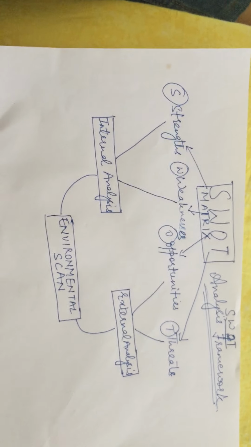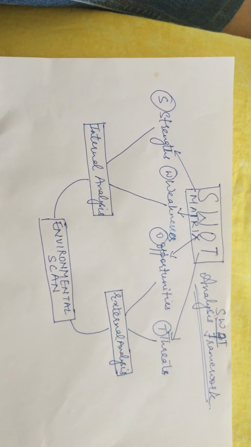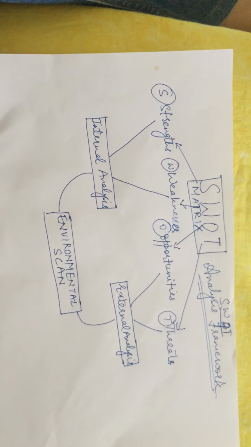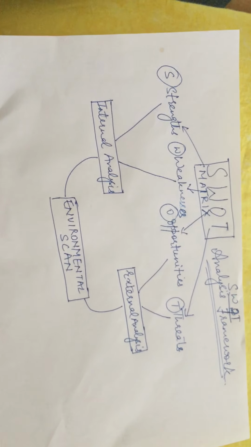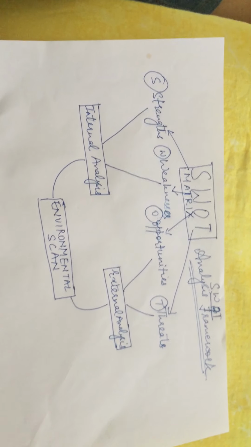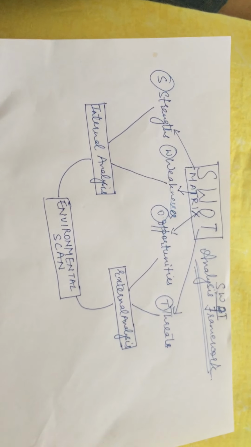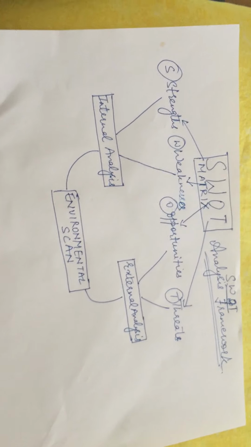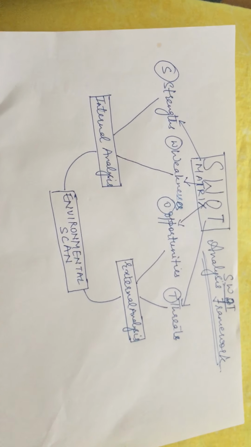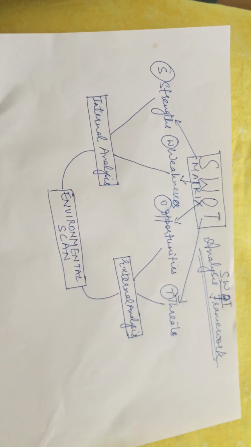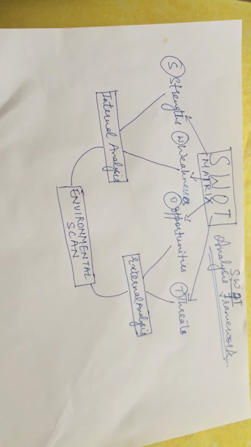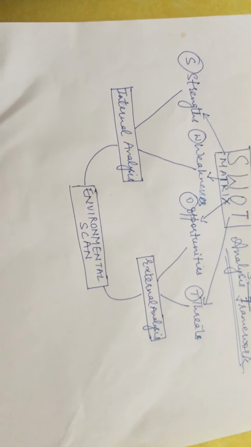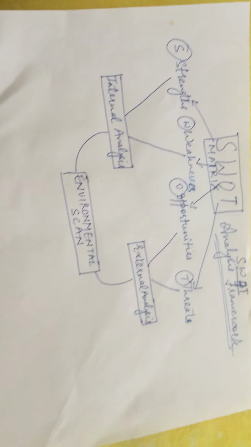So we need to cope with that. S means strengths, W means weaknesses, O stands for opportunities, and T stands for threats. These four letters make the SWOT matrix. These four things, strengths, weaknesses, opportunities and threats, that is, internal and external analysis, form the complete framework, and it completes the environmental scan of any enterprise.